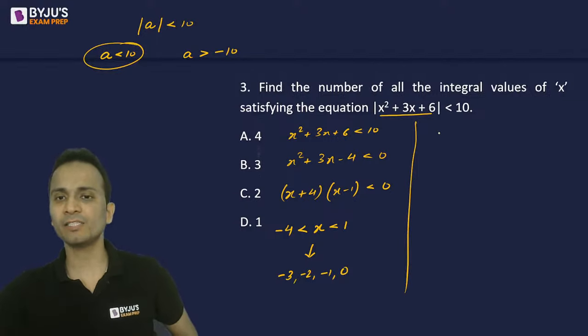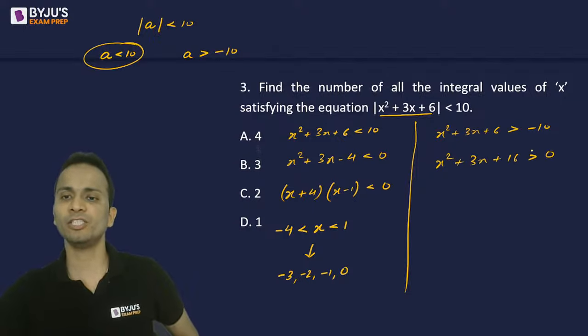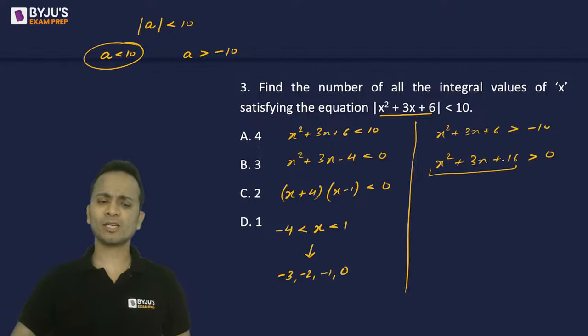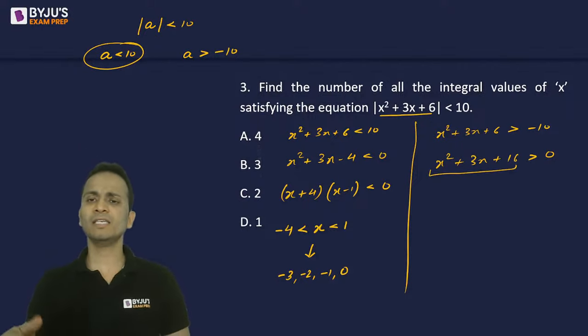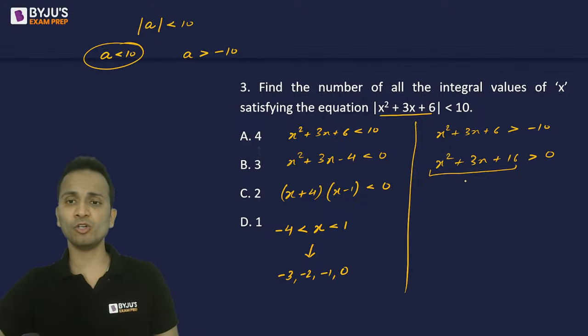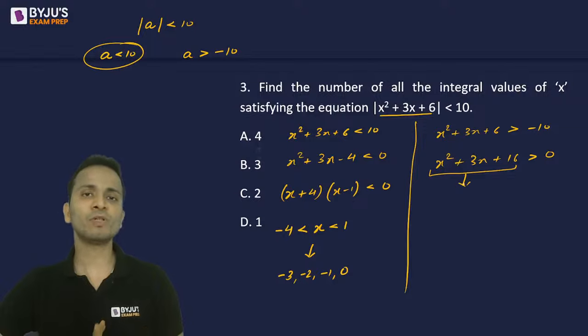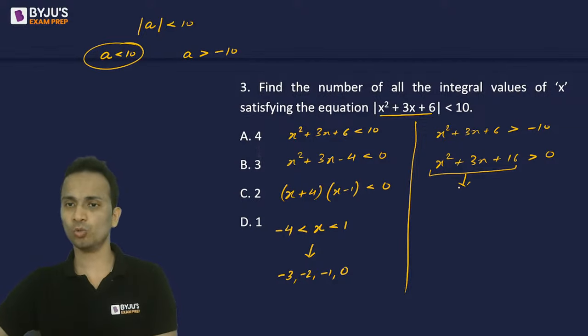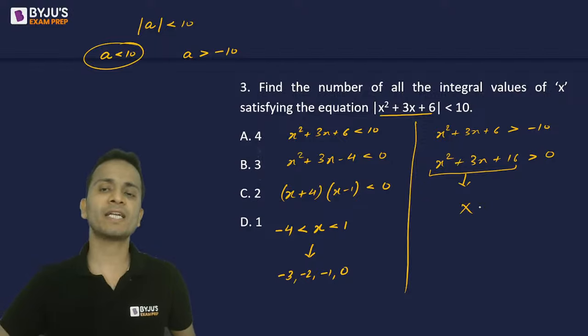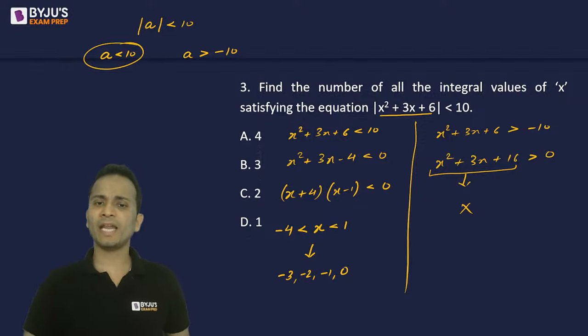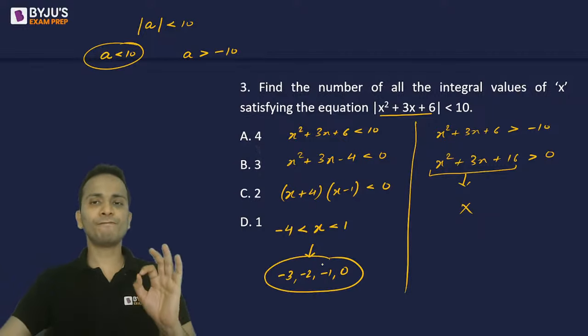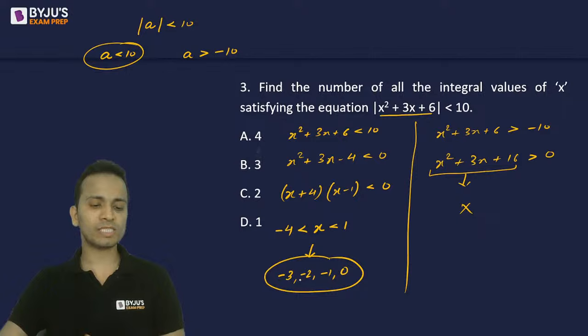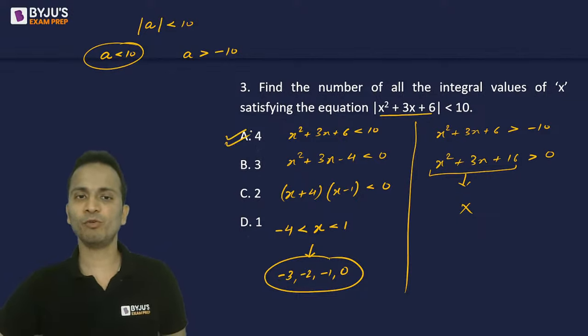Now let's look at the second case where x square plus 3x plus 6 will be greater than minus 10. So from here, x square plus 3x plus 16 is greater than 0. Now, looking at the quadratic expression on the left hand side, I can see that the value of discriminant is less than 0 and hence it cannot be factorized. It will not have any real roots. Okay, so from here I will not get any real solution and hence there will only be the four integral values of x that will satisfy the given equation. The correct answer will be 4.